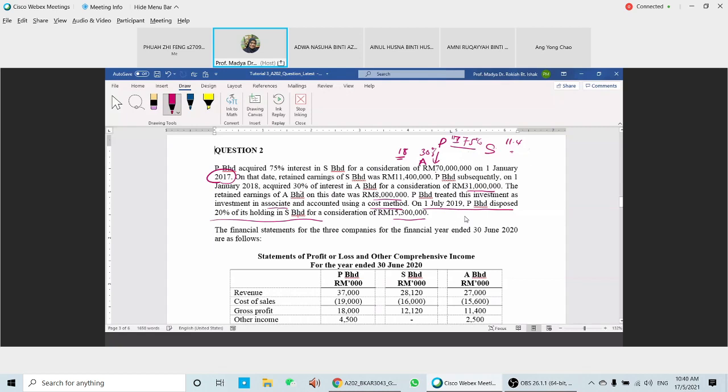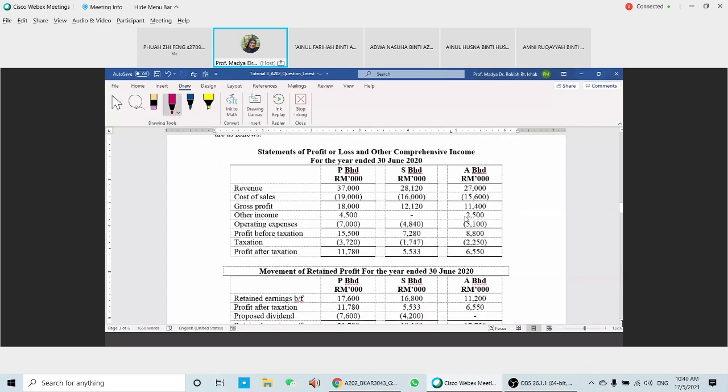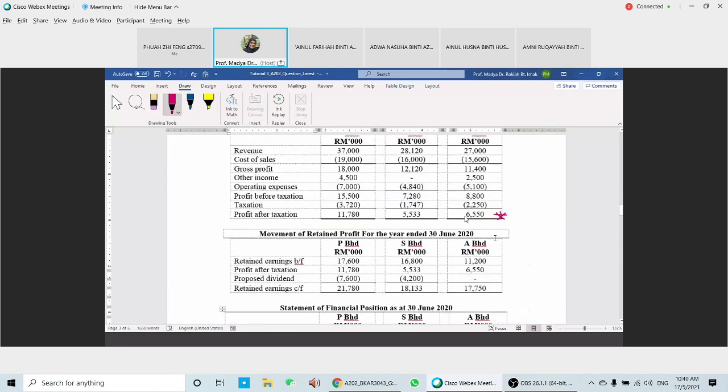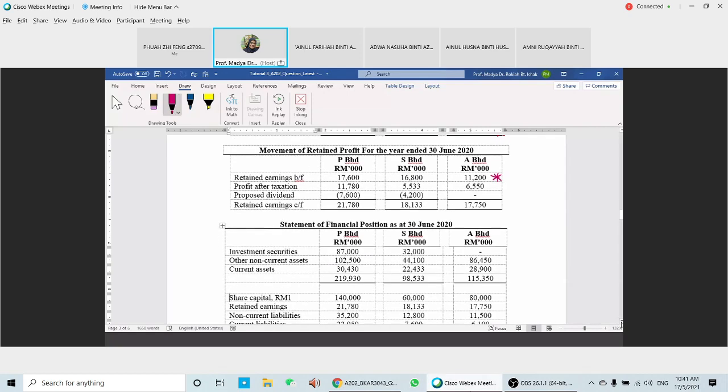Okay, so this is what you have for the statements of financial position and income statement for both companies. So you have profit after tax, that's the thing that you need to focus on here. And then you're going to look at the RE, RE brought forward. That's what you have. And then you're going to look at the items that we have here. Investment in securities, investment in P here.